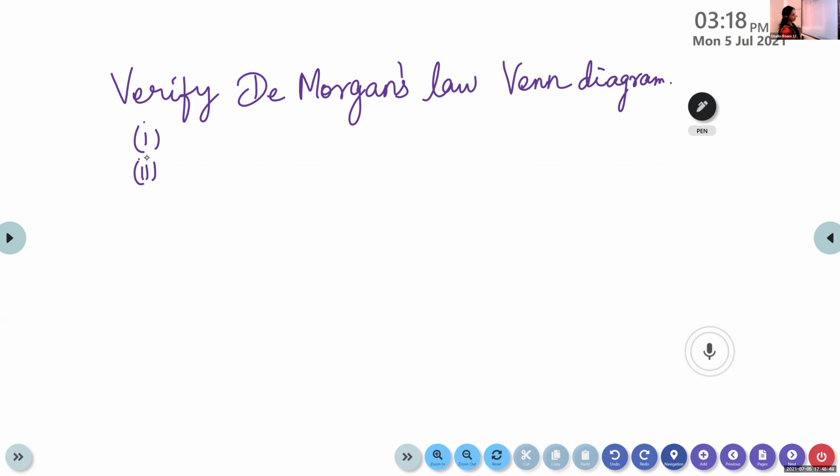A union B the whole dash is A dash intersection B dash. And what about the second law?